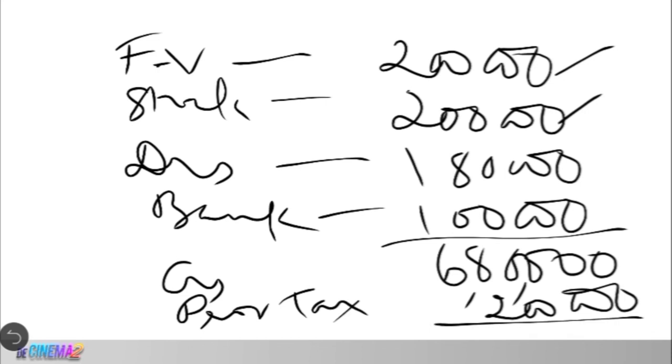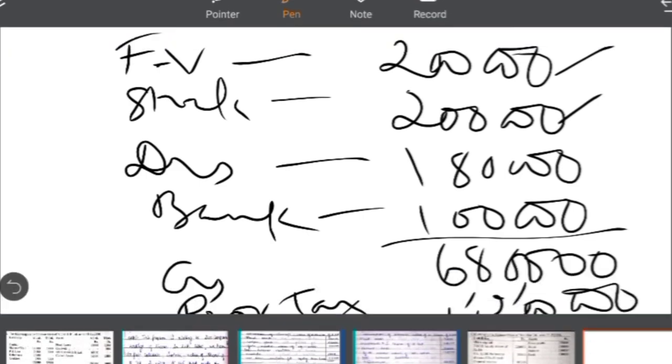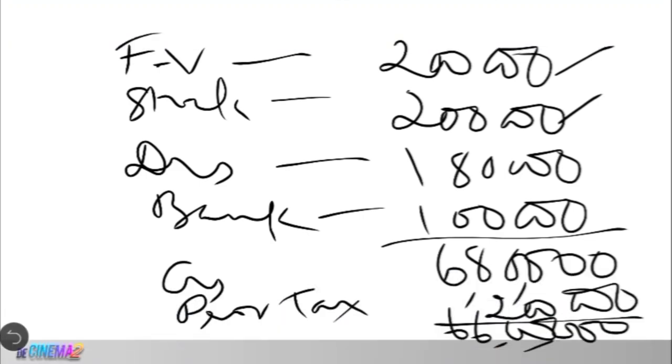Sorry, the gross value is 6,80,000, I wrote it wrongly by mistake. 6,80,000 minus 2 lakh, you will have 4,80,000. This is the net asset available for all types of shareholders.